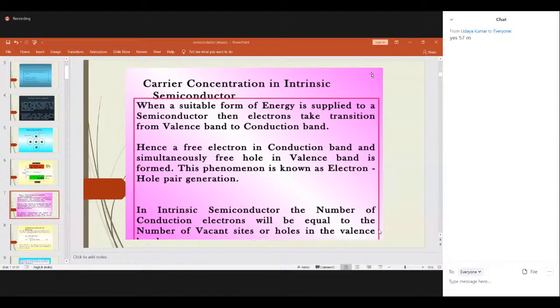So now we are going to calculate how many electrons are present in the conduction band. Similarly, how many holes are present in the valency band. But how are these actually formed? When a suitable form of energy is supplied to a semiconductor, electrons take transition from the valency band to the conduction band. Hence, free electrons and free holes are formed in the conduction and valency band. The formation of free electrons and holes is known as electron hole pair generation. This definition is very important.